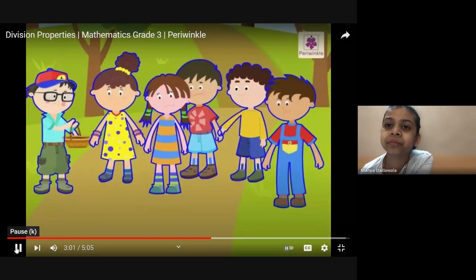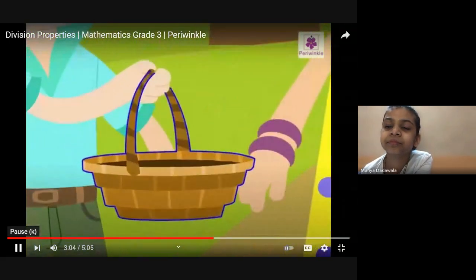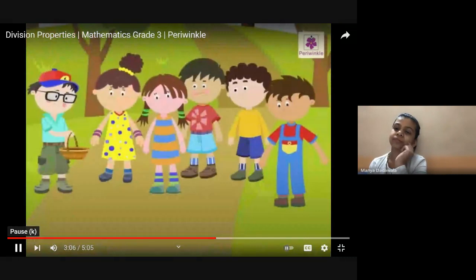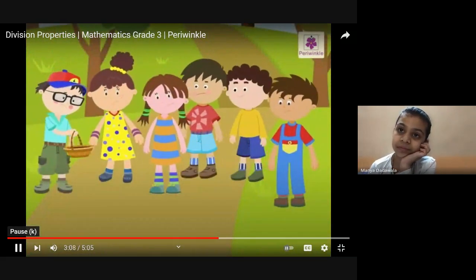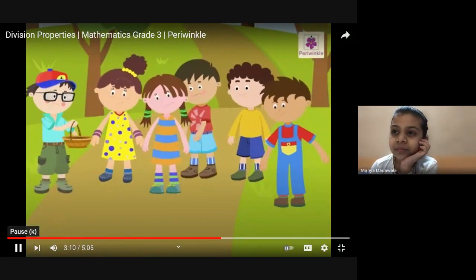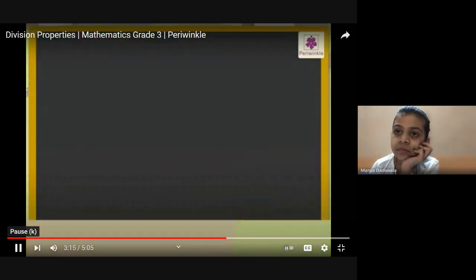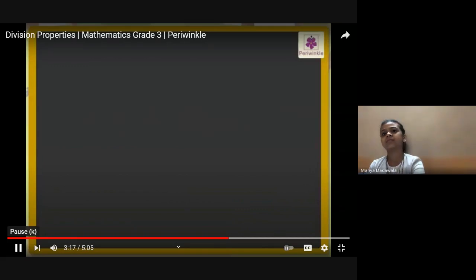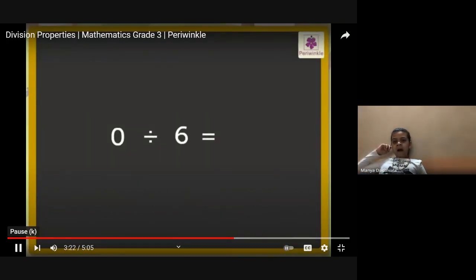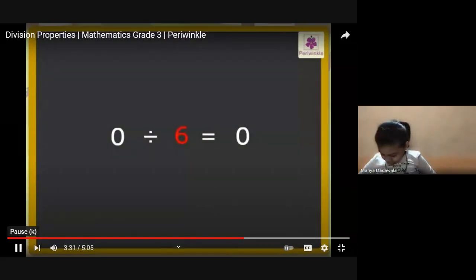There are 6 kids and no apples. So, here each kid gets 0 apples as there are no apples. Here, we simply divided the number 0 by 6 and got the answer 0. Thus, when 0 is divided by a non-zero number, the quotient is 0.